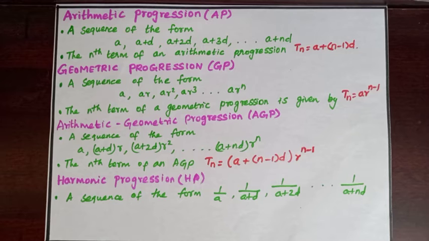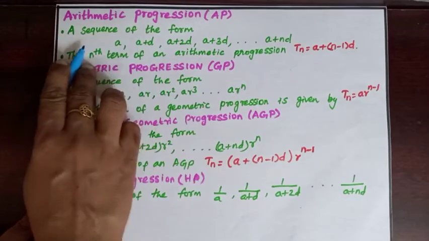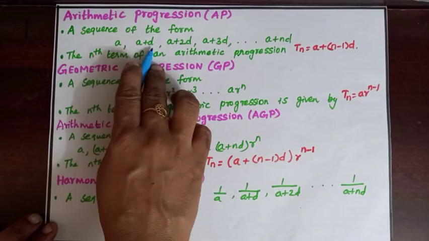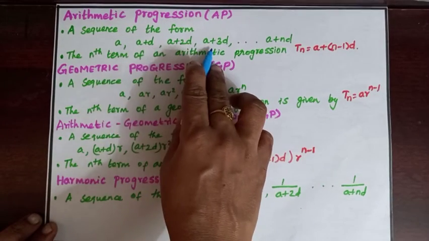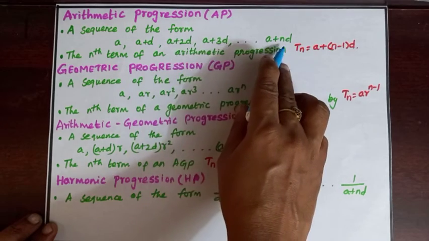Learning objectives. Progressions are some special cases of sequence where the terms of the sequence are either in increasing form or decreasing form. We recall some results which have been discussed in earlier classes. Arithmetic progression. A sequence of the form a plus d, a plus 2d, a plus 3d, ..., a plus nd.